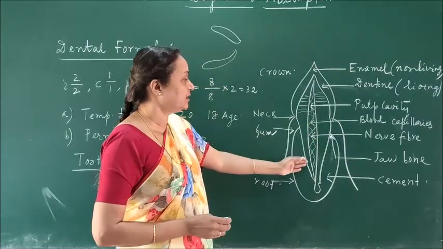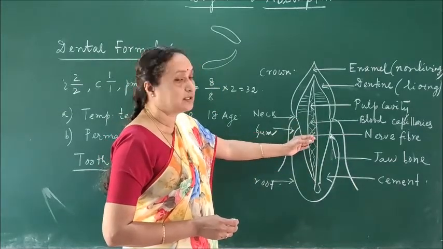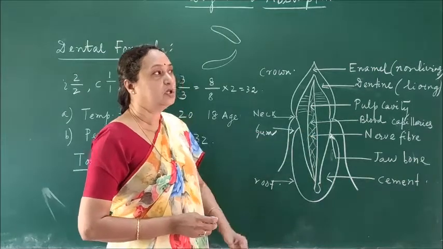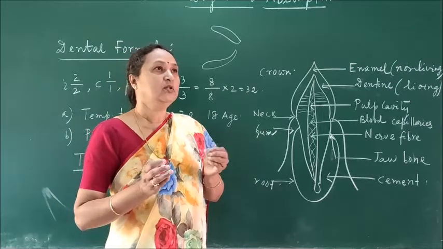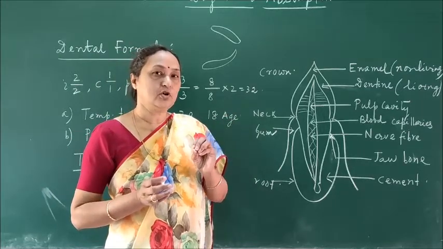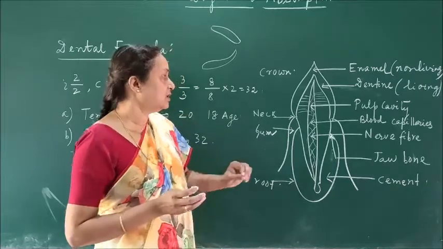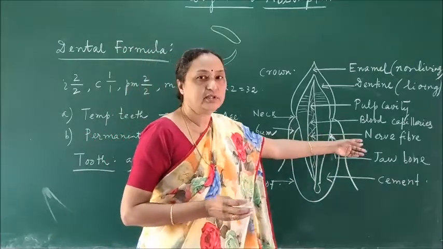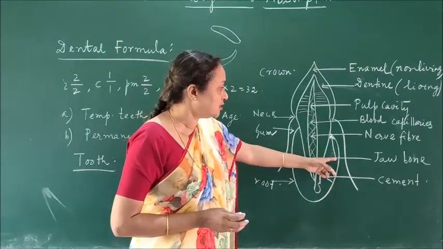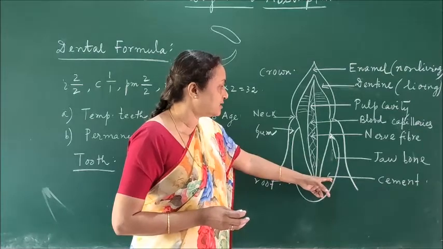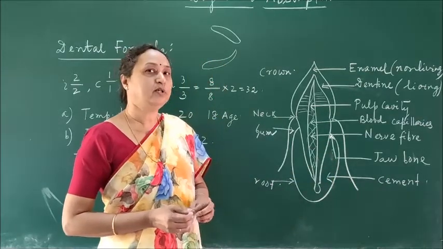So here in the pulp cavity you can find the blood capillaries, and it is also connected to the nervous system. Sometimes in case of decay of the tooth, the nerve endings are exposed. Then if you take anything hot or cold, you can feel pain in the tooth. Why? Because nerve fibers are present in the pulp cavity. Then it is connected to the jawbone by the cement, which is the material holding your tooth in the proper place. So these are all the different parts of a tooth.